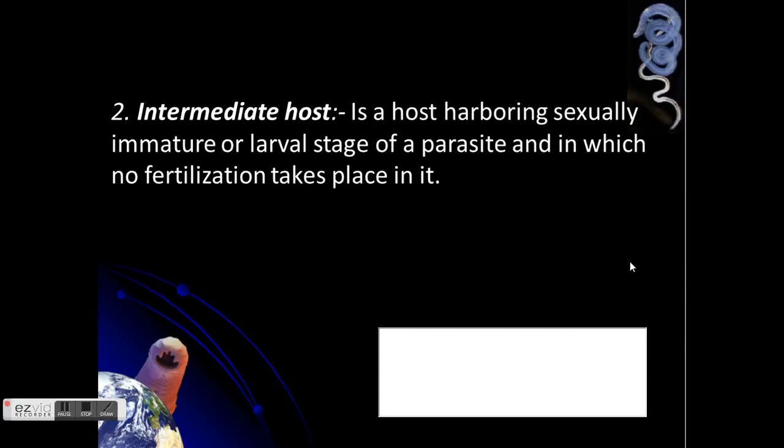This is the host harboring the sexually immature or the larval stage of a parasite and in which no fertilization takes place. In other words, the intermediate host carries the asexual cycle of the parasite. So, what are examples of intermediate host? We will give examples, but I will not give the intermediate hosts of the ones we mentioned earlier, because you would get an idea right away.